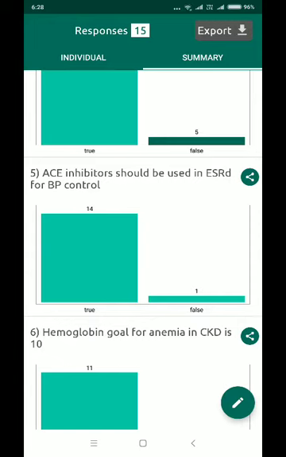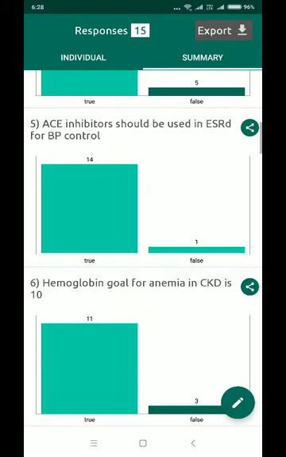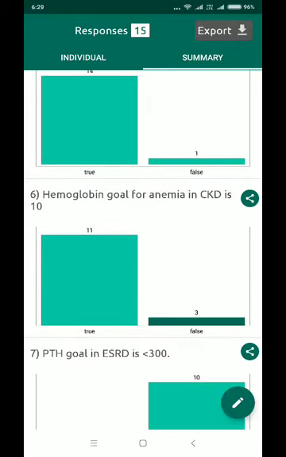As I told you, you must remember the drugs for hyperkalemia. If the question would have been ACE inhibitors should be used in CKD, that would have been right, but this answer is wrong because it is ESRD. The patient already has a high grade renal failure, and so it will cause hyperkalemia.